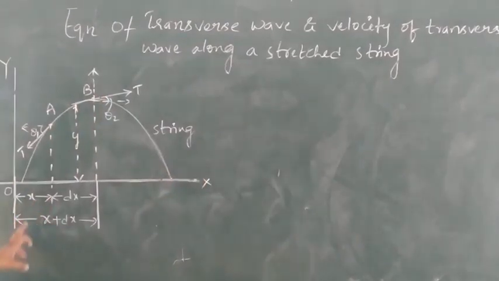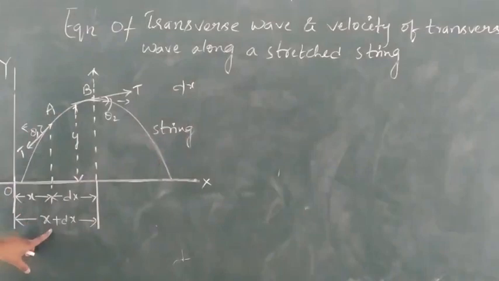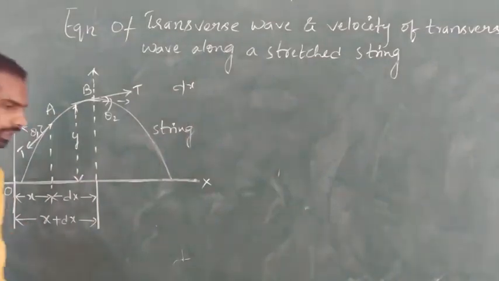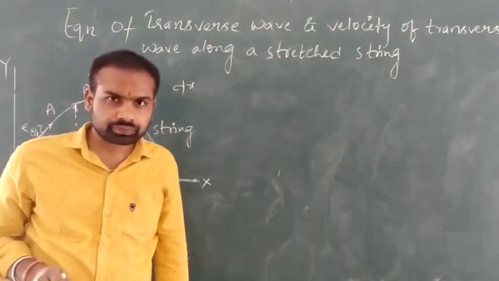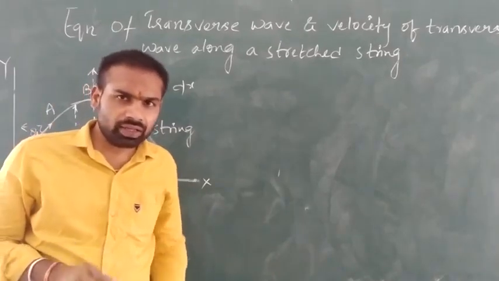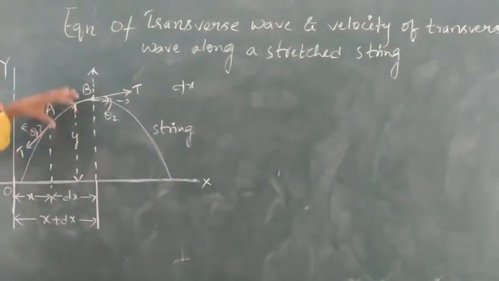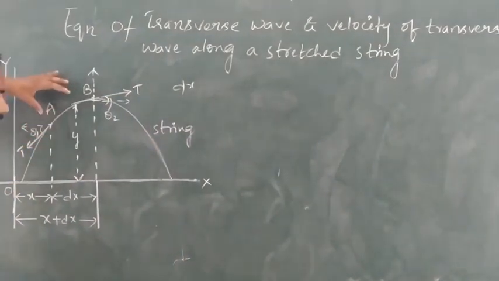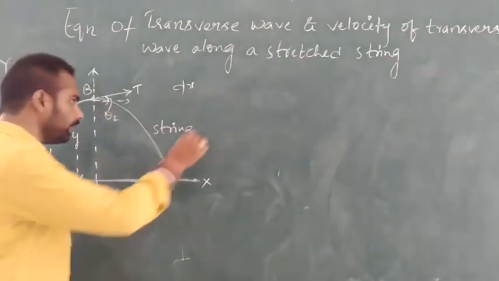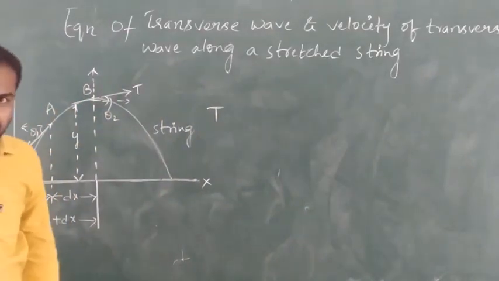We are considering that small element at the extreme position. The tension of the string is taken as T.